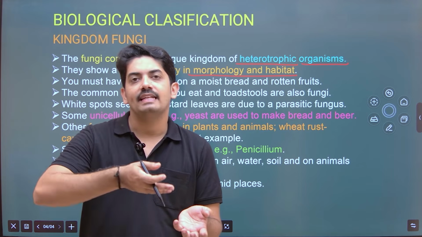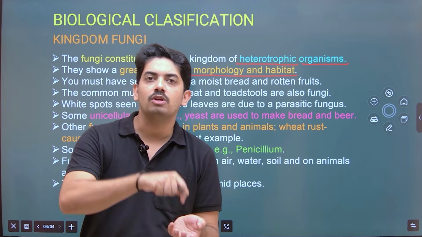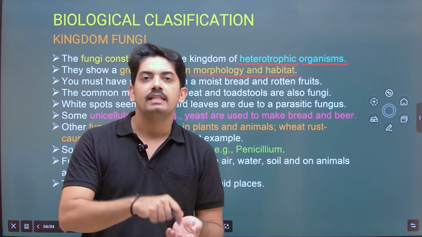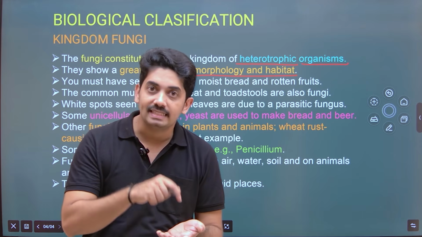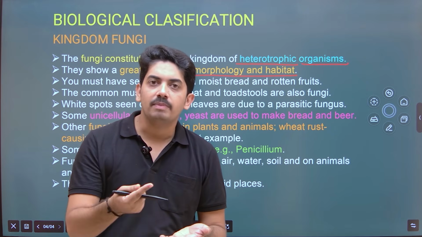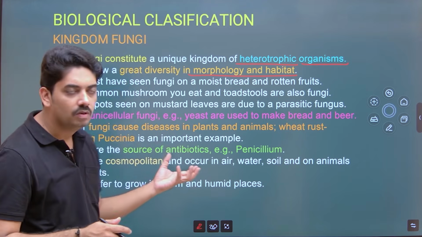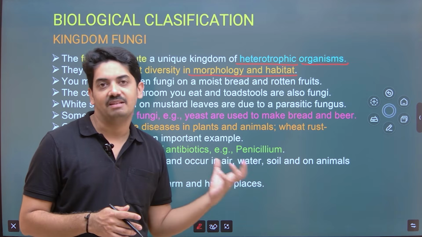So when they extracted the component from it and tested it on the growth of bacteria, they got to know that the Penicillium notatum fungus produces antibiotics which inhibit the growth of bacteria. That is how accidentally they found the antibiotic.